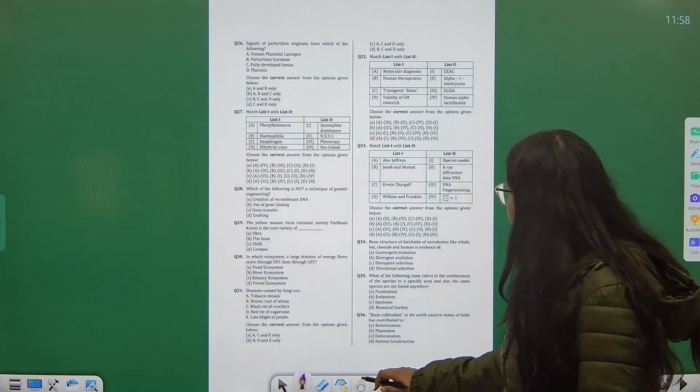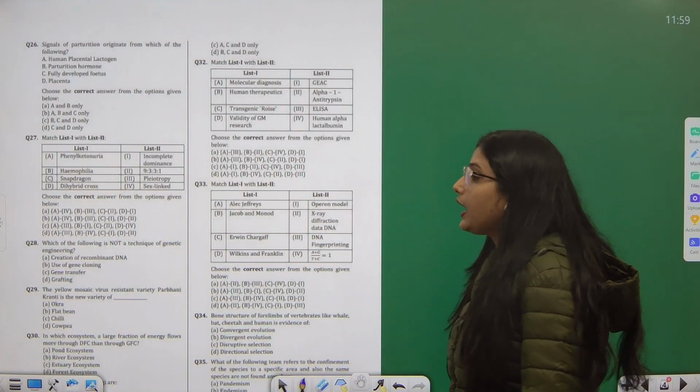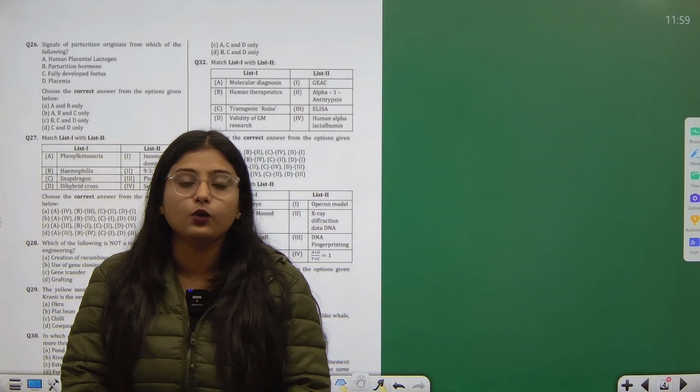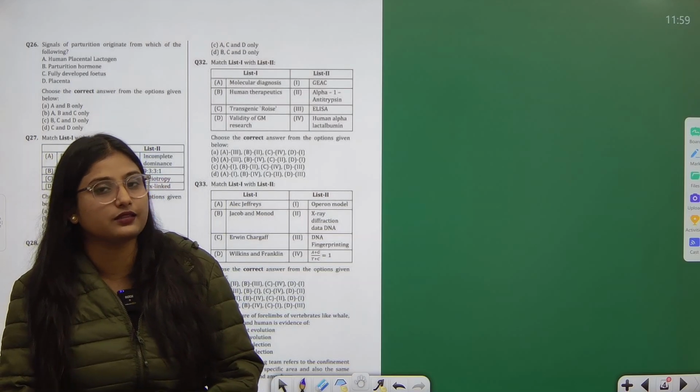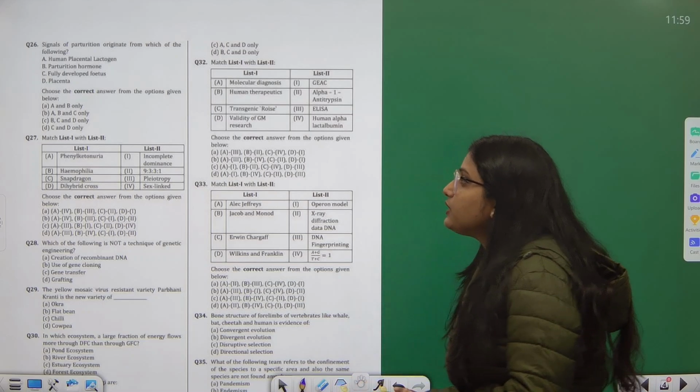So we are halfway done. We have covered question number 1 to question number 25. I hope you are gaining knowledge out of these questions, and you are able to figure out what type of questions are asked in the CUET examination. Now, question number 26.